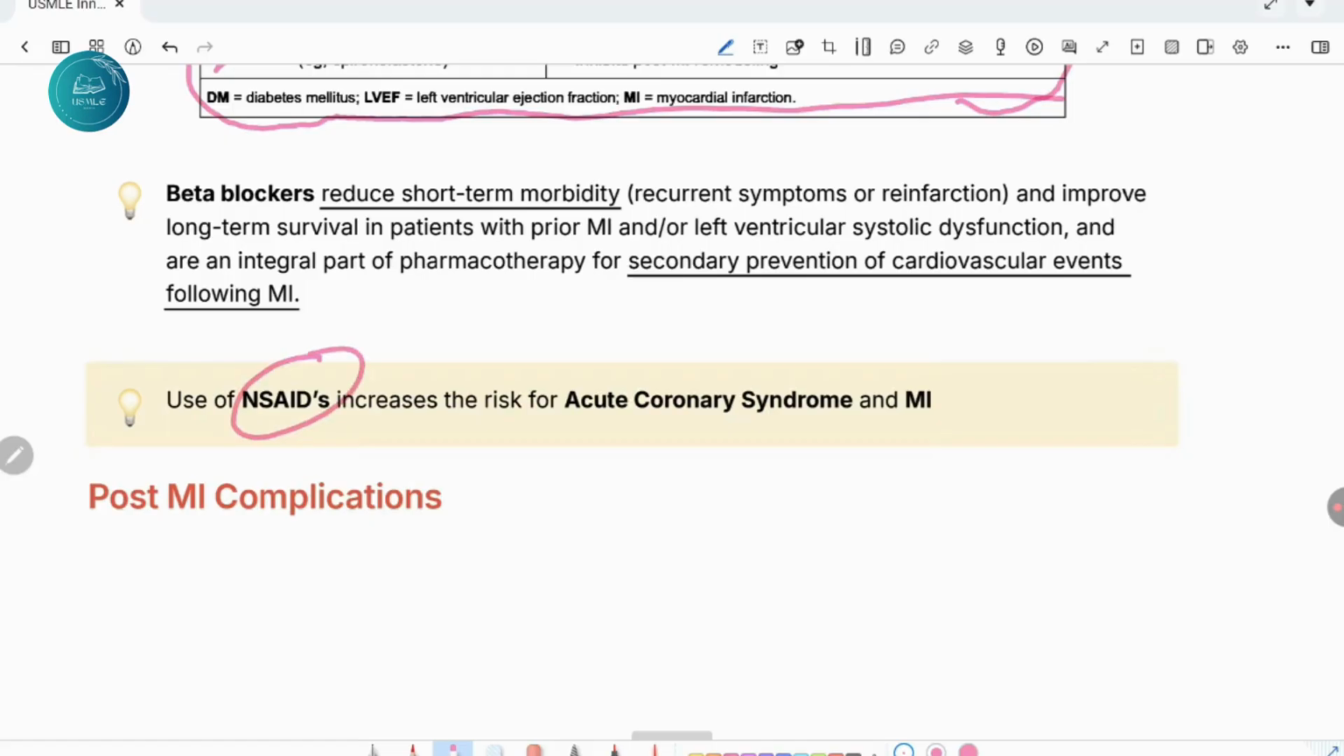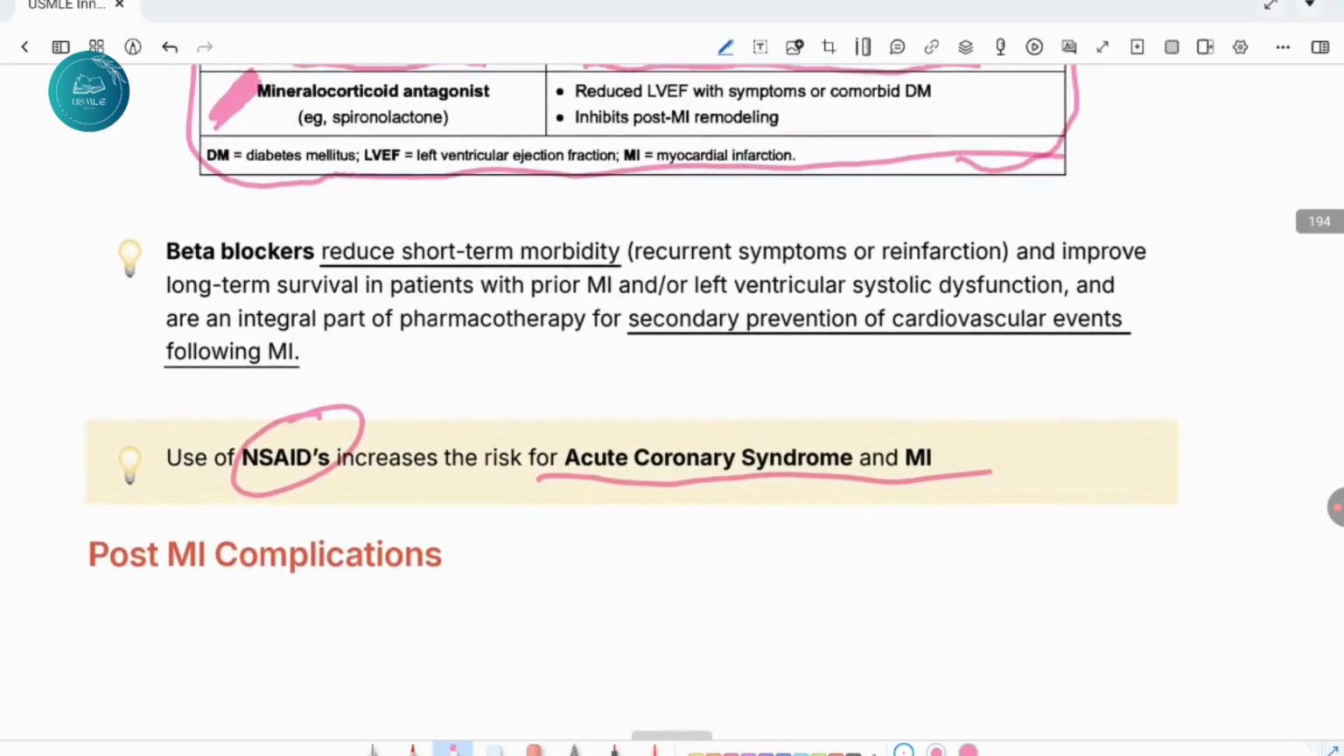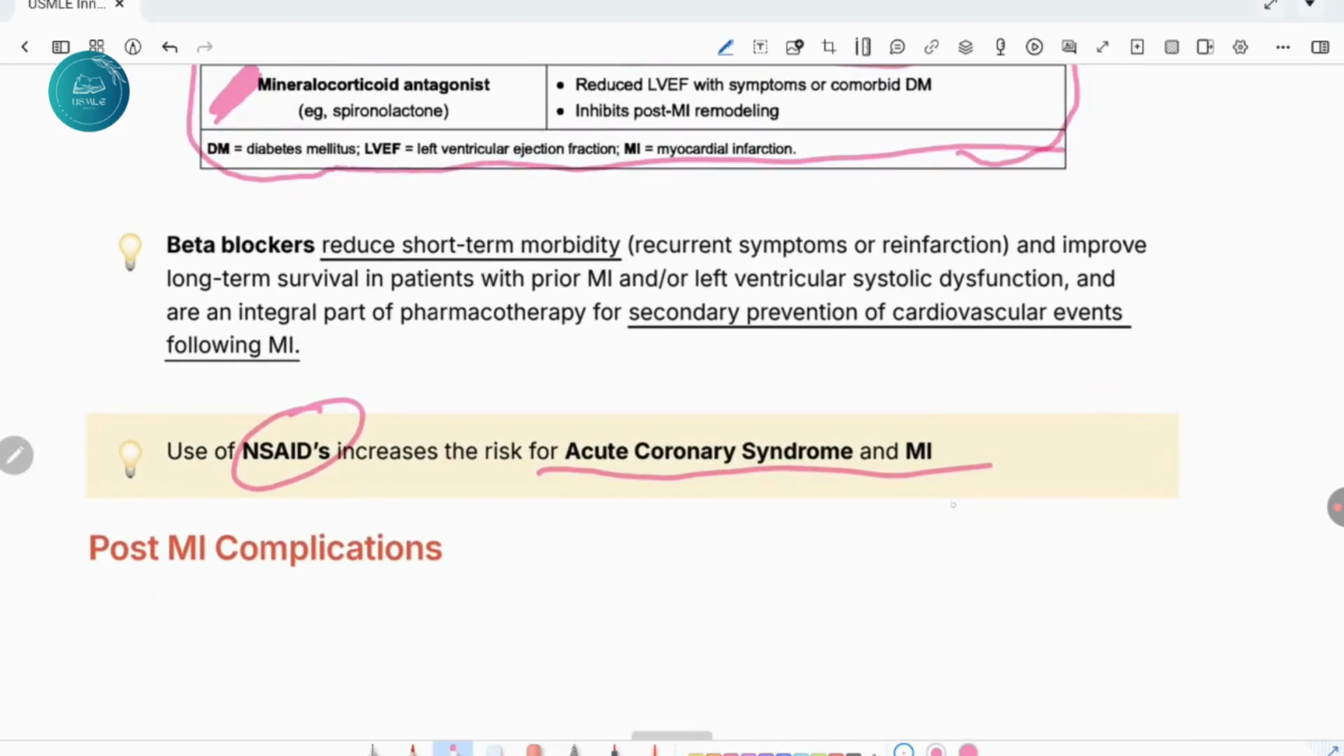Use of NSAIDs increases the risk of ACS, that is acute coronary syndrome, and MI. Why does it increase? You know that thromboxane increases platelet aggregation, and it is produced via the COX-1 enzyme, and prostacyclin inhibits platelet aggregation. So the degree to which an NSAID increases or decreases platelet aggregation depends on the ratio of which enzyme they inhibit the most.